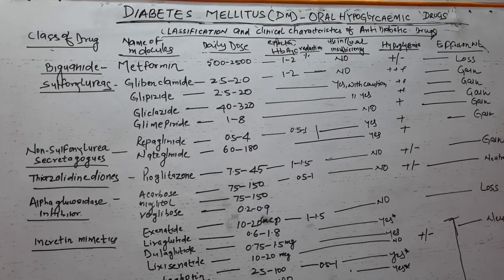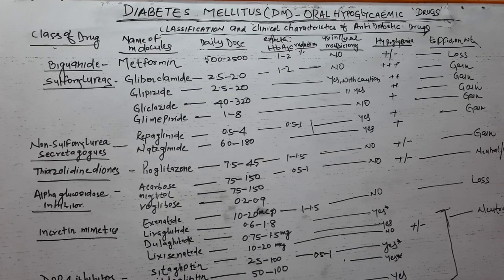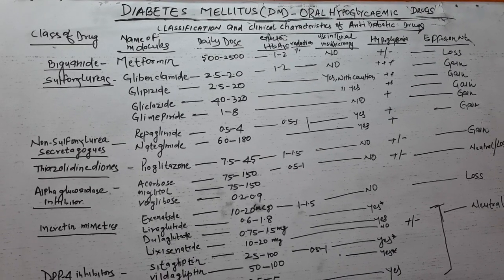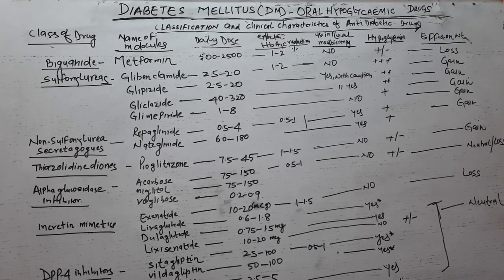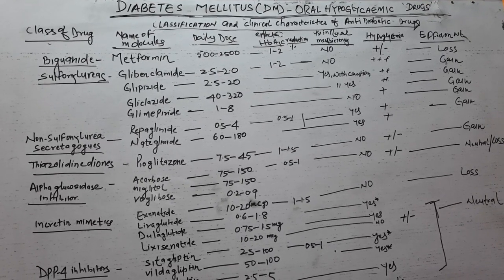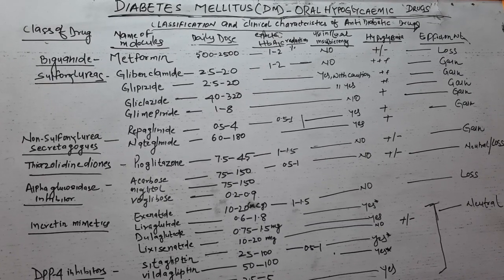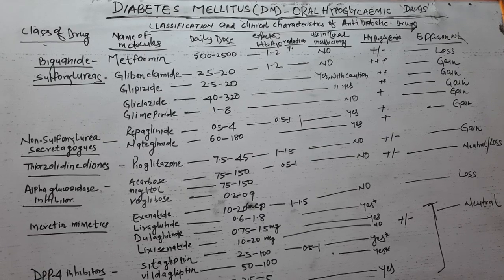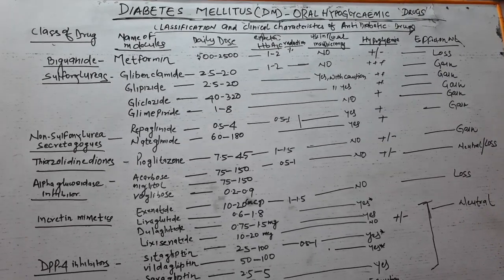There are many classes of oral hypoglycemic drugs, like the biguanides. In biguanides, metformin is a very important drug. It was discovered in the 1950s and is now the most widely used oral anti-diabetic agent.